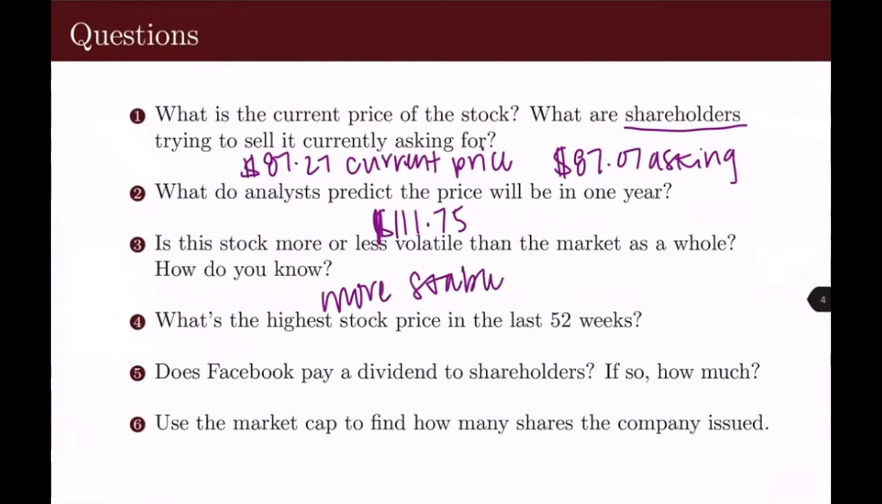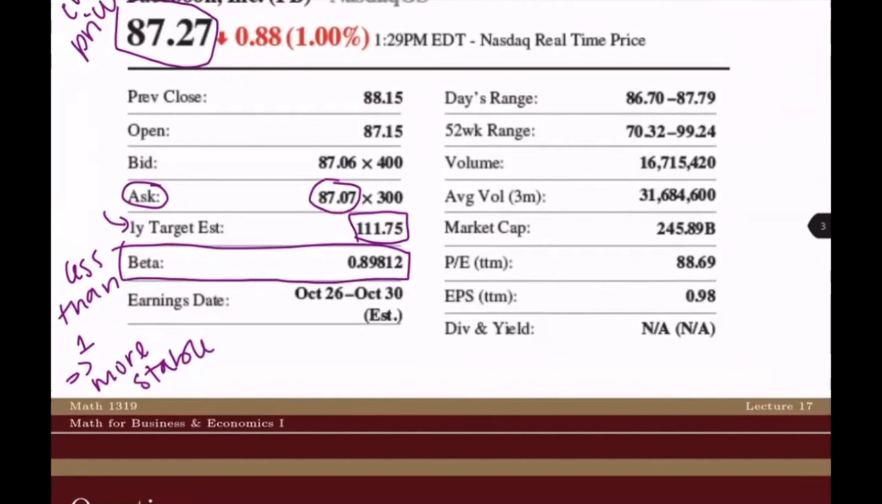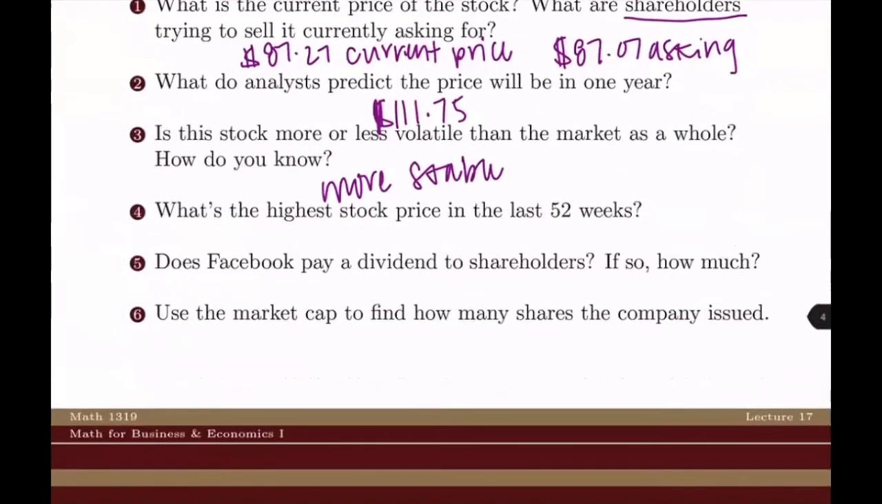All right, number 4. What is the highest stock price in the last 52 weeks? Again, we're scrolling back up and we're going to look over here where it says 52-week range. So it says it's gone from $70.32 up to $99.24. So that means the highest price is going to be $99.24.